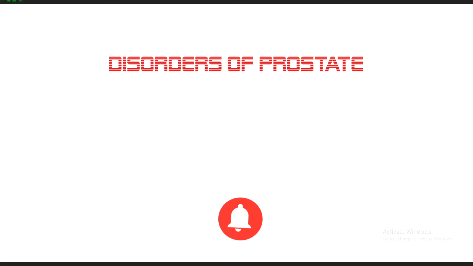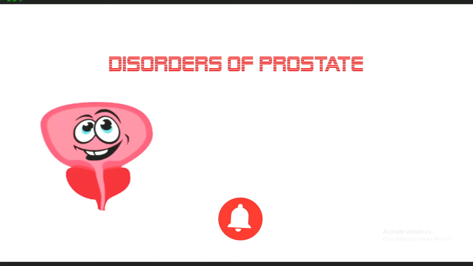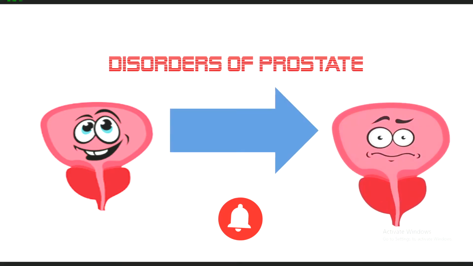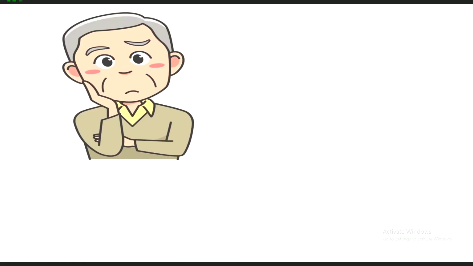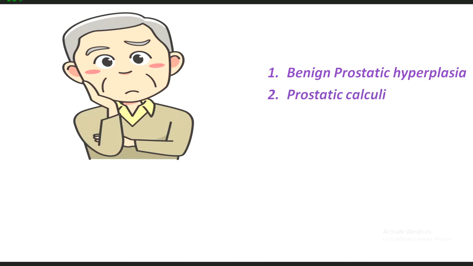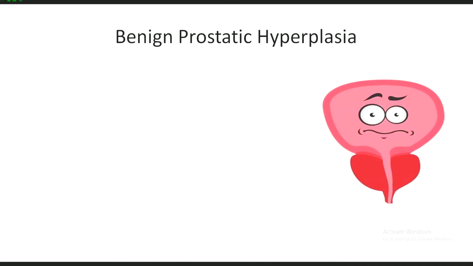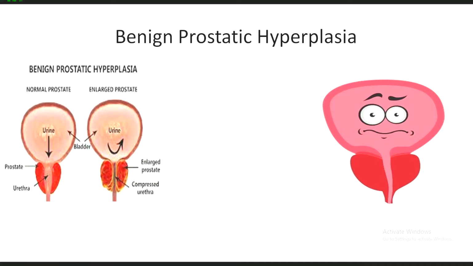So let us start. Disorders of prostate. A happy prostate becomes non-happy when the patient has an enlarged prostate, and definitely he will think about what causes this. The causes for prostatic enlargement are benign prostatic hyperplasia, prostatic calculi, prostatitis, carcinoma of prostate, and tuberculosis of prostate, and some minor causes.